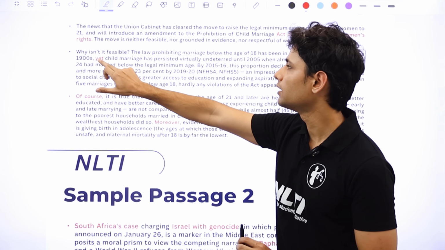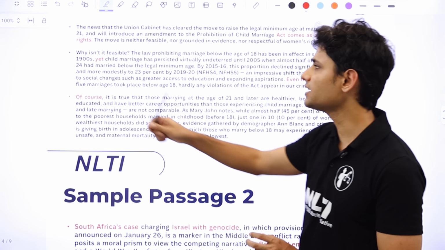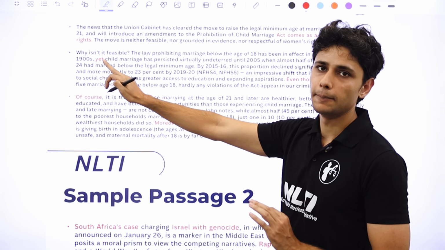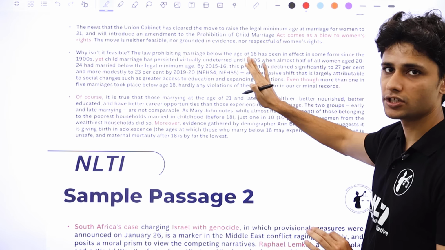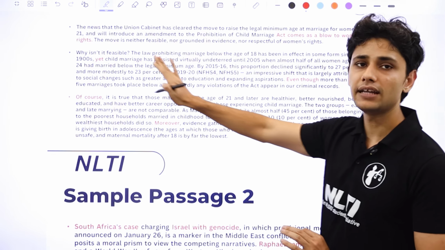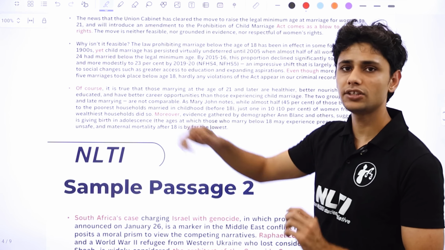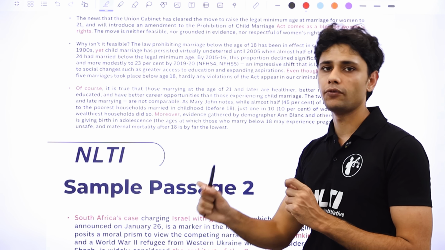However, despite that law, child marriage has persisted. So you can see there is a change in tone. That's why the words like "yet" are important. Because even though the passage admits that there is a law which prohibits child marriages below 18, yet that law has failed. That's why a word like "yet" is important, because it marks a change in the tone of the author. And that's where a nuanced viewpoint comes in.